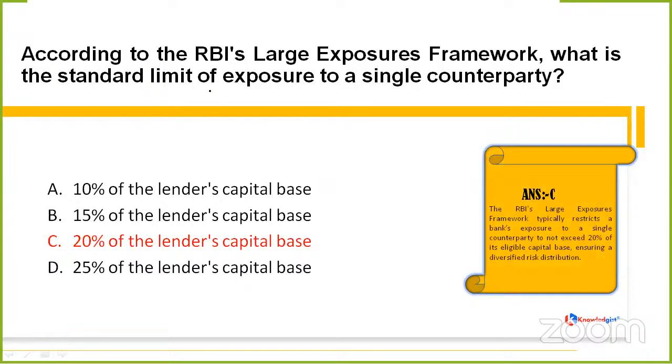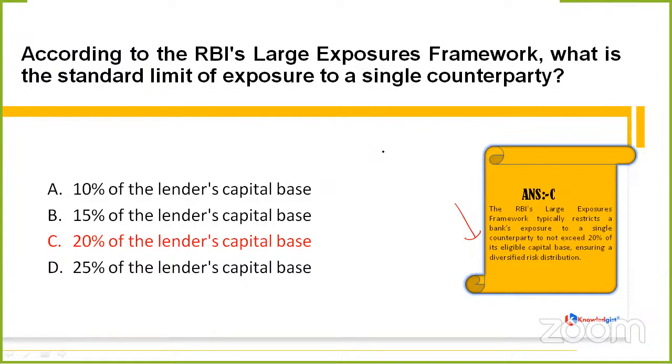That is 20% of the lender's capital base. If we talk about RBI's large exposures framework, it restricts a bank's exposure to a single counterparty so that it should not exceed 20% of its eligible capital base. And what is the reason behind it? Every decision is taken because of a particular objective or aim. So here the aim is to ensure a diversified risk distribution.